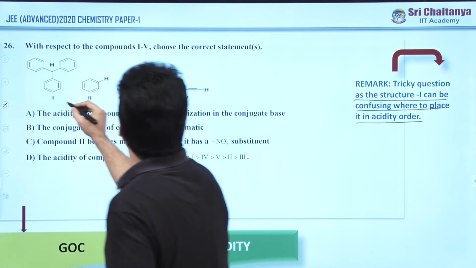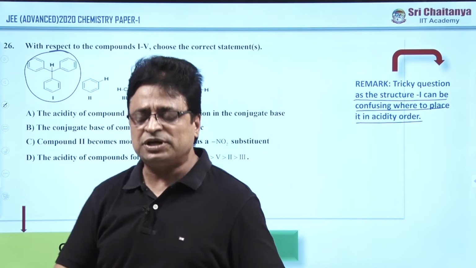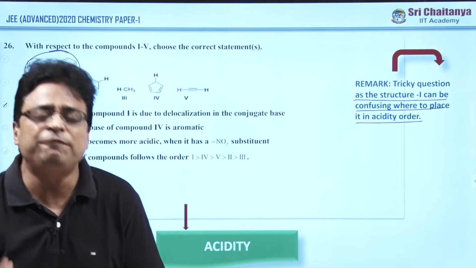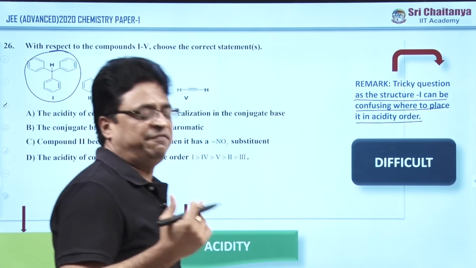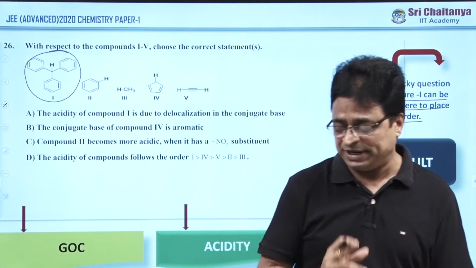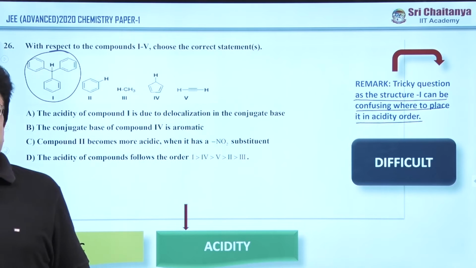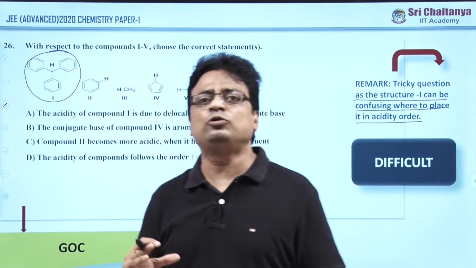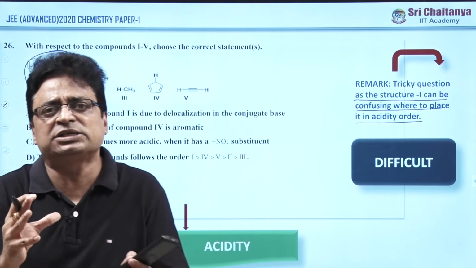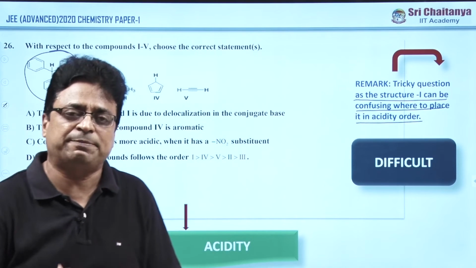So, here 5 structures are given. Because of this structure, the majority of the people are getting confused, and due to that only this question becomes difficult. So, my friends, especially in organic chemistry, while practicing, instead of reading or mugging up, you have to solve different varieties of objective questions, especially more than one answer type of questions.